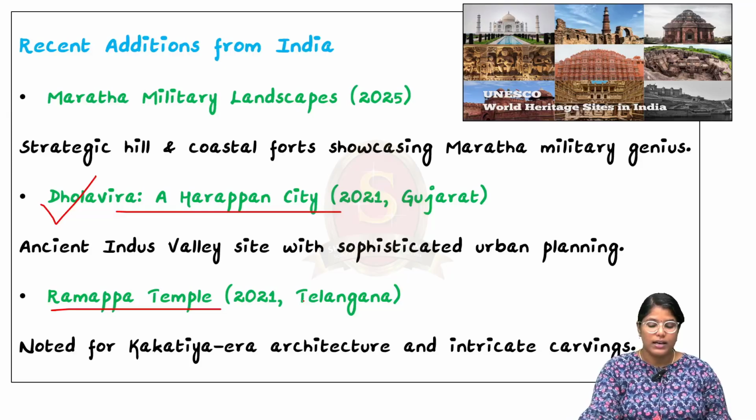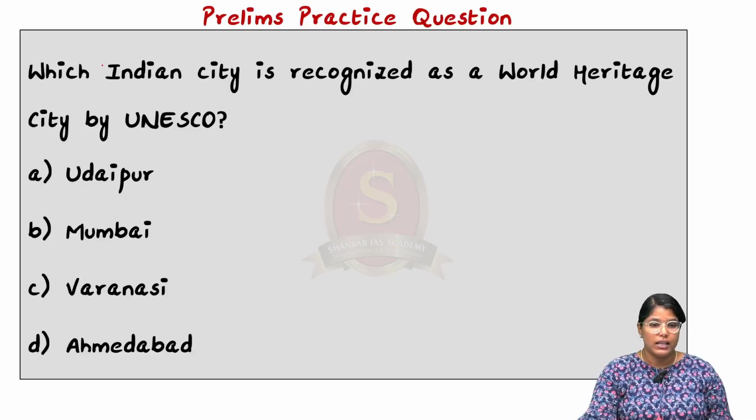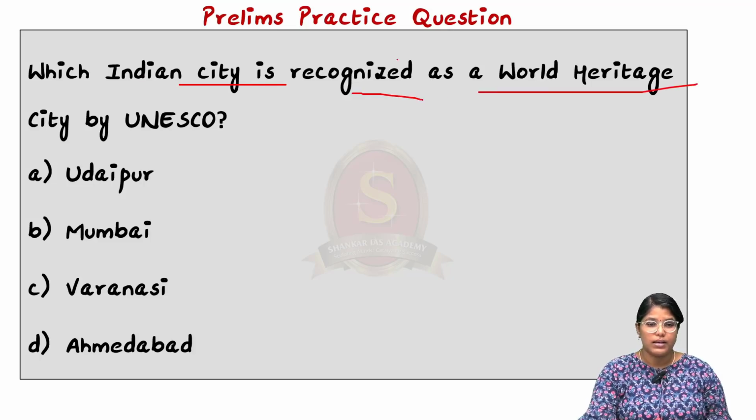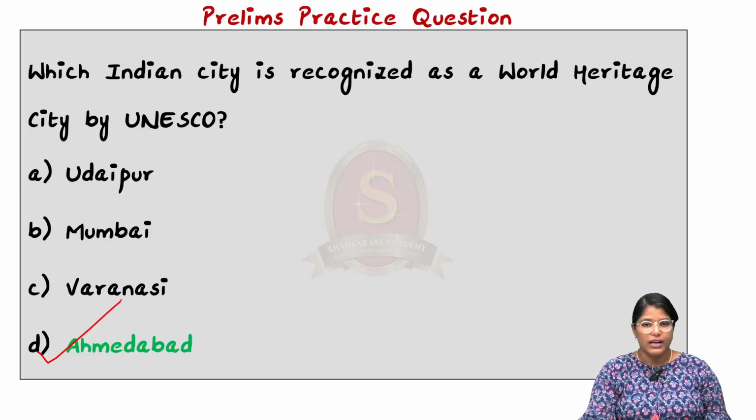So with these, let us try to answer a preliminary question. Which Indian city is recognized as a World Heritage City by UNESCO? Here the correct answer for the particular question is option D, Ahmedabad. So with these learned points, now let us move on to the next news article discussion.